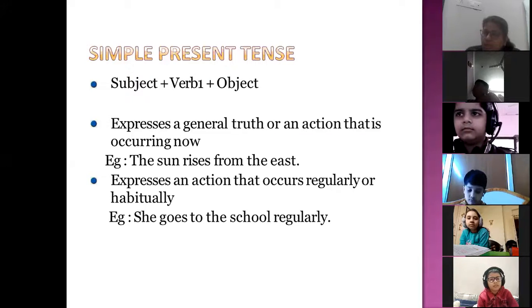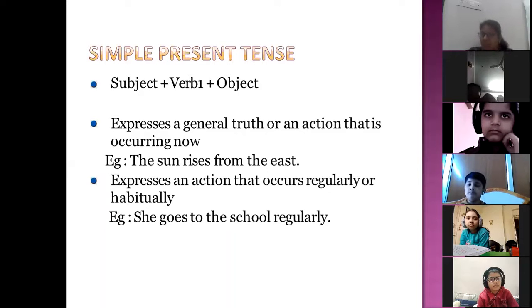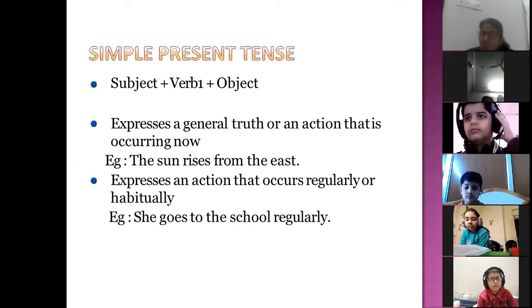Second, it expresses an action that occurs regularly or habitually. Any action which is regular or habitual, like she goes to school regularly, she takes a bath regularly. This means it is a regular action which is happening. So whenever we want to express a general truth or an action which is regular or habitual, we use simple present tense.